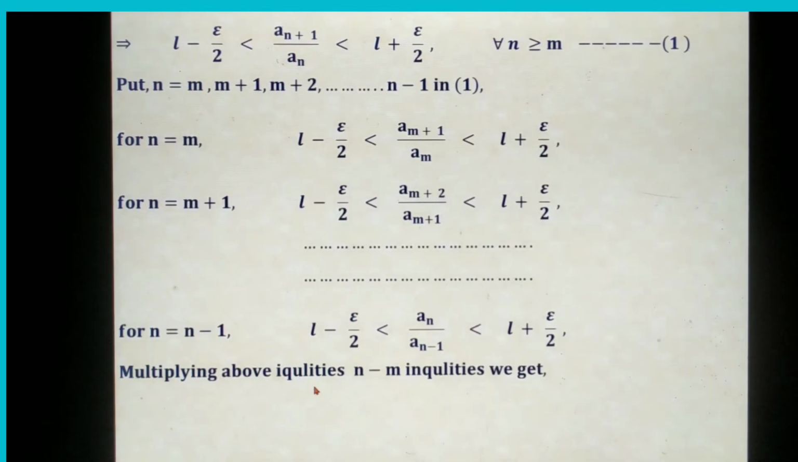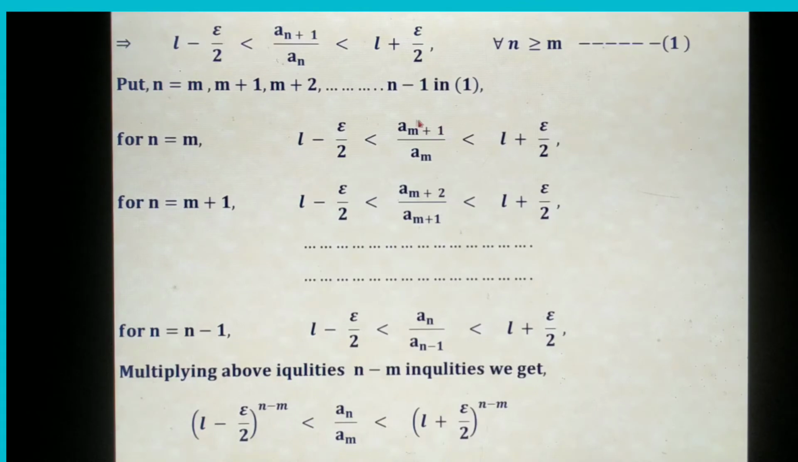Multiplying the above n minus m inequalities, we get (L minus epsilon by 2) multiplied by (L minus epsilon by 2) n minus m times. It becomes, no doubt, (L minus epsilon by 2) raised to n minus m, and the right side is also the same, (L plus epsilon by 2) raised to n minus m. Whenever multiplying these fractions, a_{m+1} divided by a_m into a_{m+2} divided by a_{m+1}, the numerator of the first fraction is cancelled with the denominator of the second fraction. The process goes on continuing.